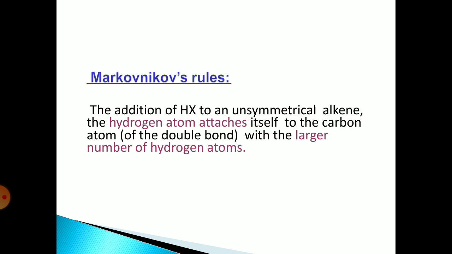This is Markovnikov's rule. In the addition of HX to an unsymmetrical alkene, the hydrogen atom attaches itself to the carbon atom of the double bond with the larger number of hydrogens. In other words, we can say that in the addition of HX to an unsymmetrical alkene, the X atom attaches itself to the carbon atom with the lesser number of hydrogen atoms.